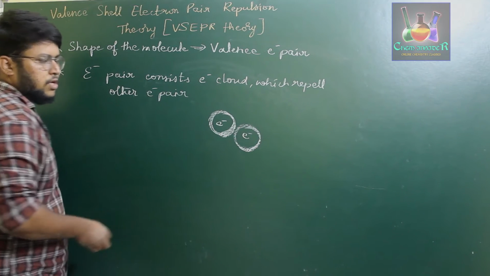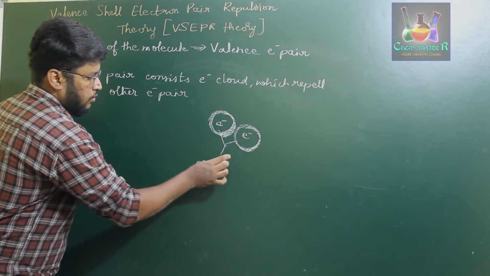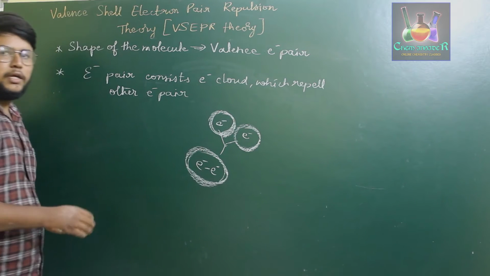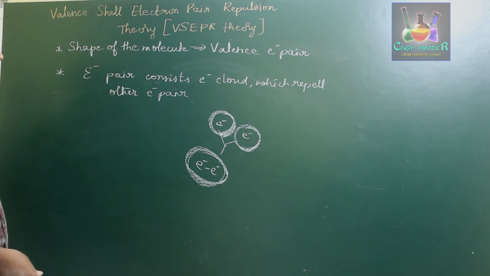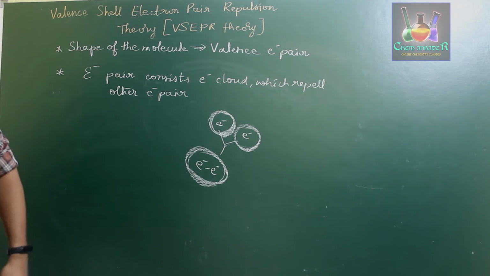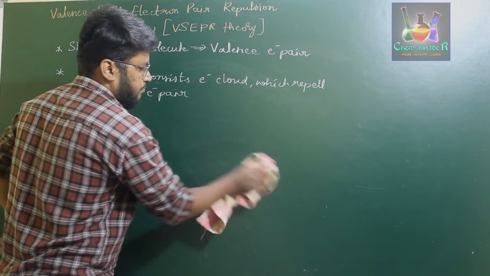So if we consider these two as one electron pair, these two get combined to create a complete cloud like this, and this cloud will be repelling the other electron pair cloud. Therefore, in the second point they stated that the electron pair consists of a certain amount of negative cloud, and that particular cloud will be repelling the other electron pairs. And in the third postulate, these electron pairs arrange themselves